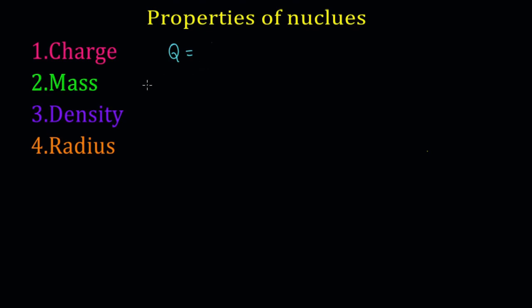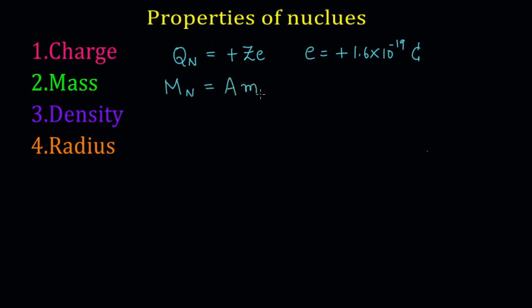So in today's class, we found that the charge of the nucleus is plus Z into E, where E is nothing but plus 1.6 into 10 power of minus 19 coulomb. What about the mass? The mass of the nucleus was roughly taken as A into the mass of the nucleon, where the mass of the nucleon was taken to be 1.67 into 10 power of minus 27 kg.